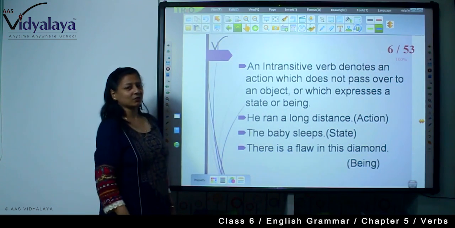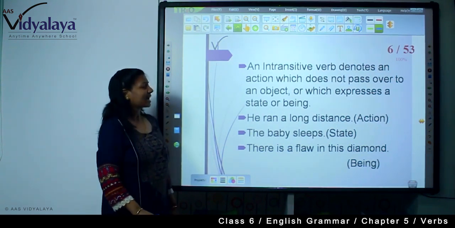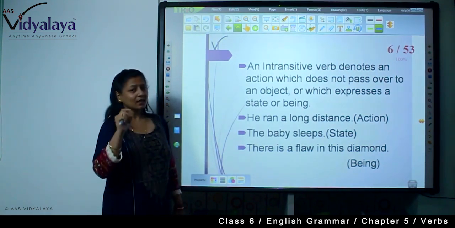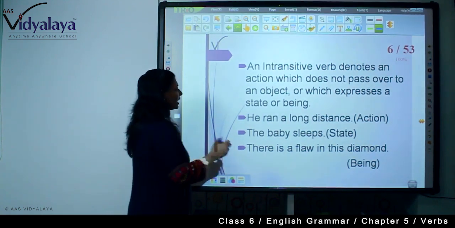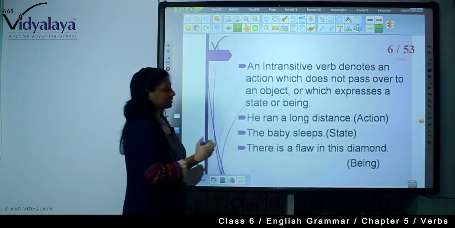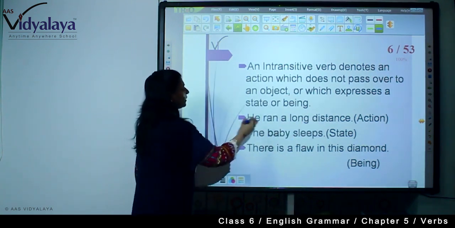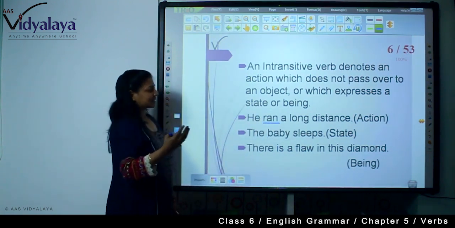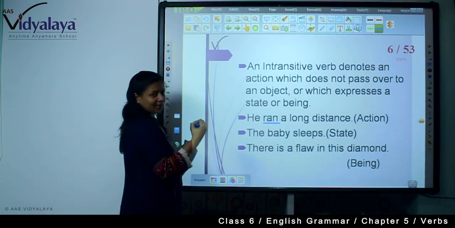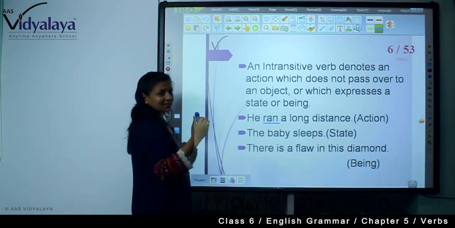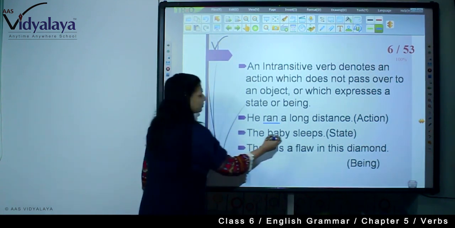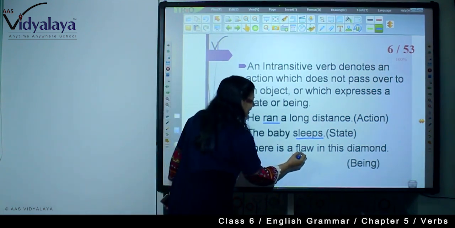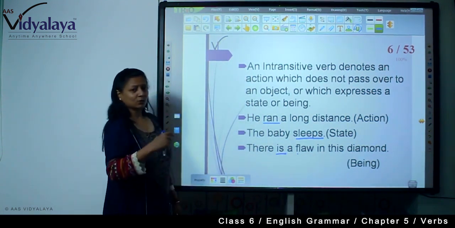Now what are intransitive verbs? An intransitive verb denotes an action which does not pass over to an object, or which expresses a state or being. For example, he ran a long distance. See, here there is no object. The verb itself completes the sense, and this is an action word. The baby sleeps. What is the state of the baby? The baby is sleeping. And for being: there is a flaw in this diamond. So is, this is being.